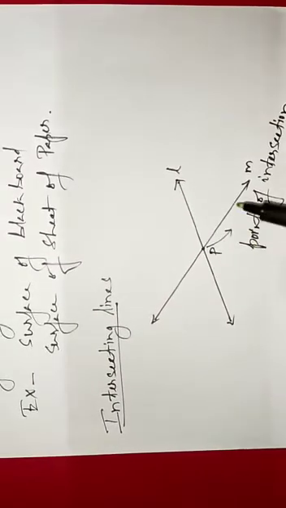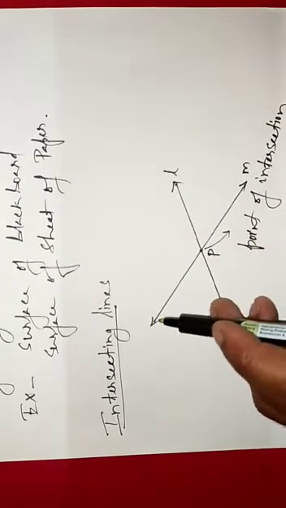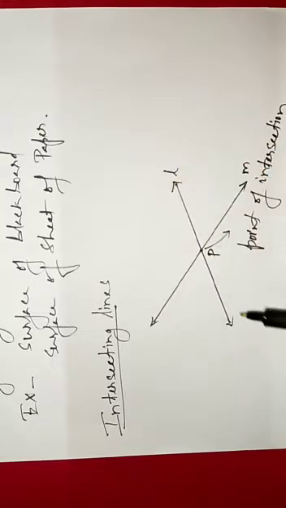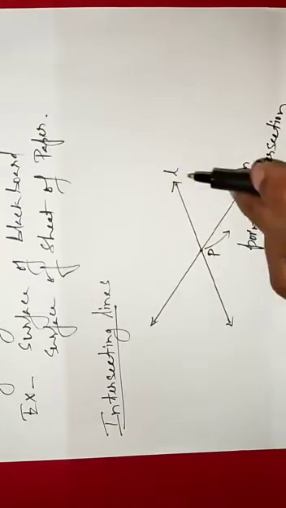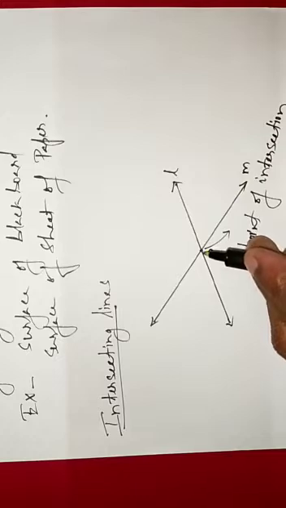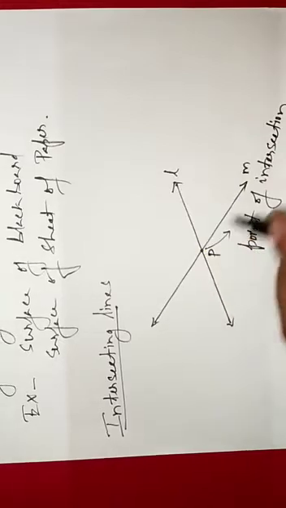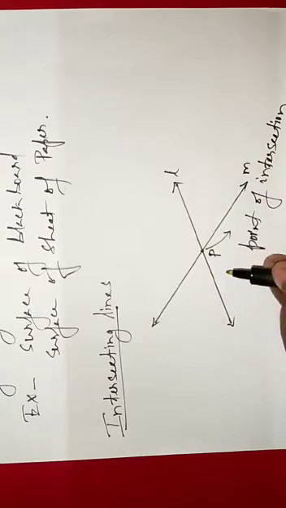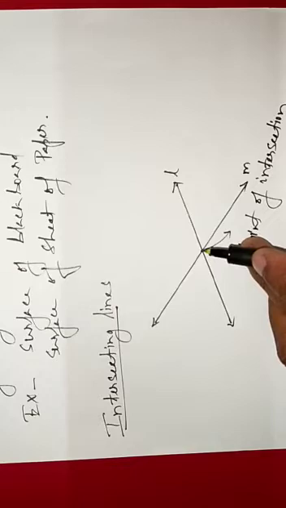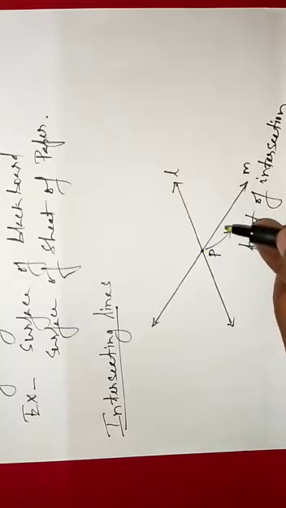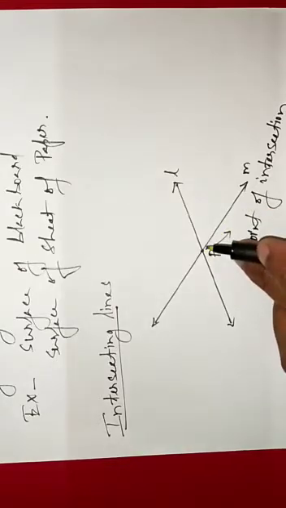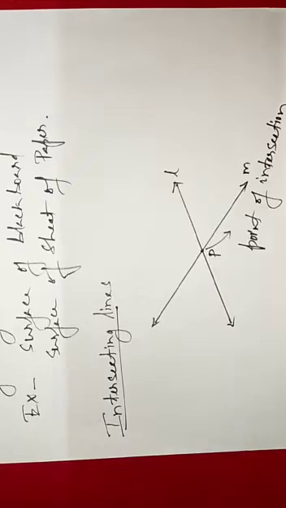Now children, you can see here two lines L and M intersect at a point P. They meet at a point P. So these two lines are said to be intersecting lines, and this point where they meet is called the point of intersection.